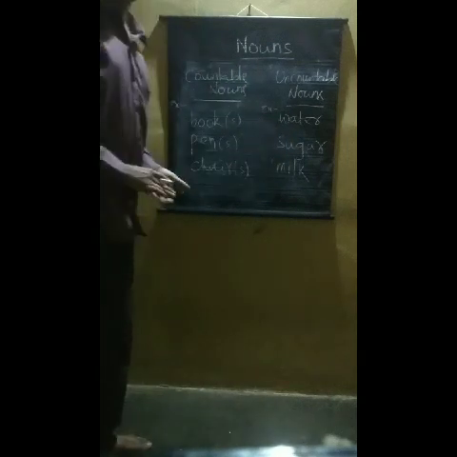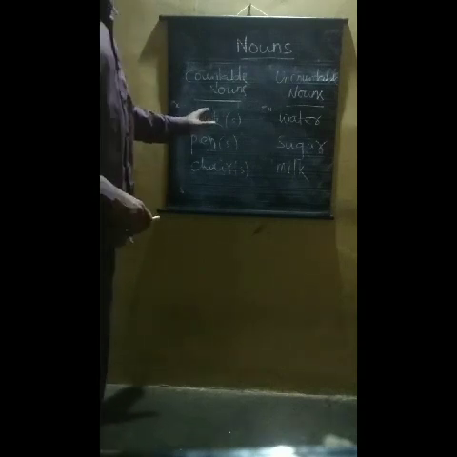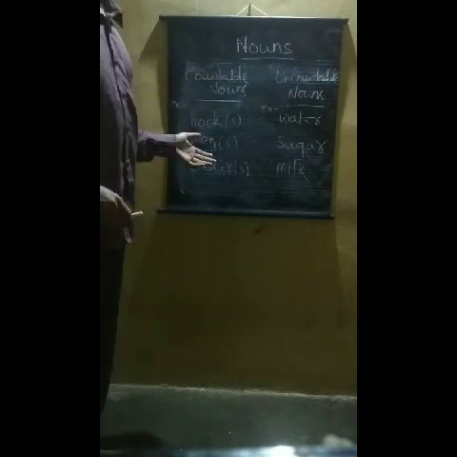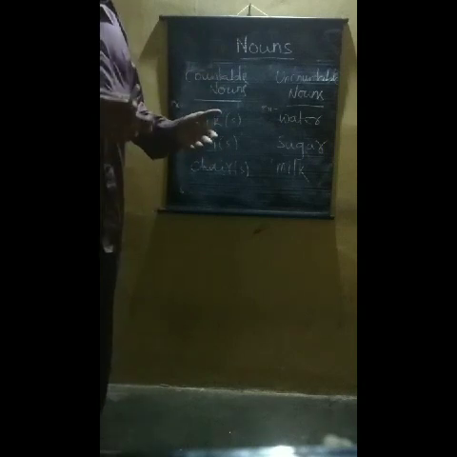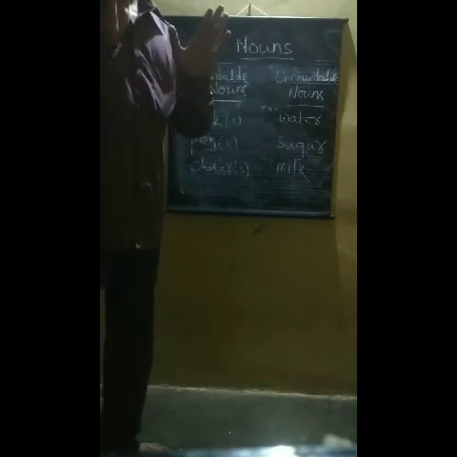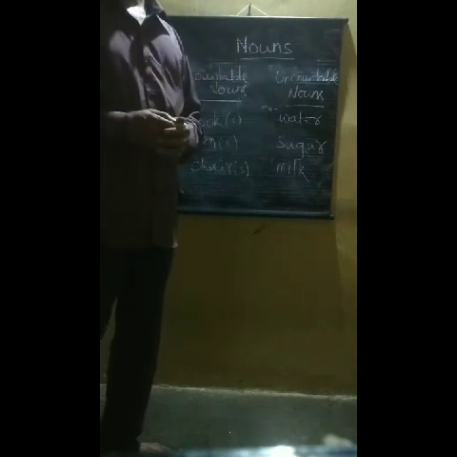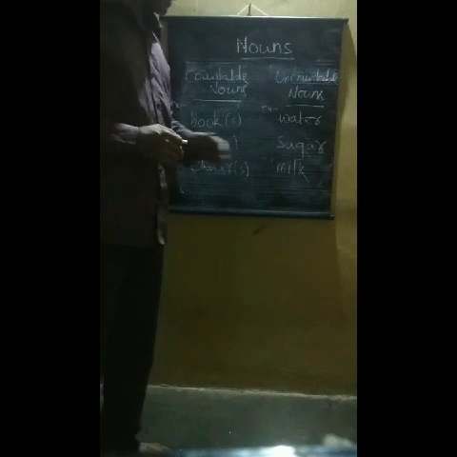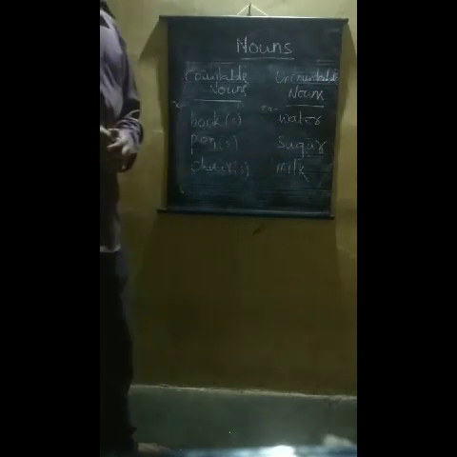Children, here are some examples of countable nouns and uncountable nouns. Now see, book. This noun is called countable noun because it can be counted. Books can be counted. 1 book, 2 books, 3 books, like this. But we cannot count water. Therefore, it is called uncountable. Water cannot be counted. It can be measured in terms of quantity. We cannot count sugar. Therefore, sugar is also an uncountable noun. Like that, milk. Milk is also an uncountable noun.